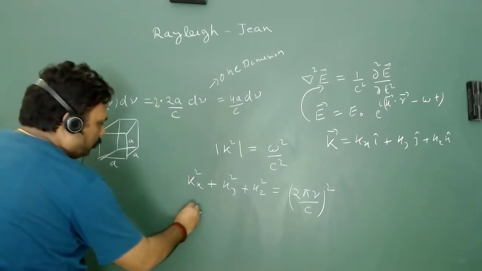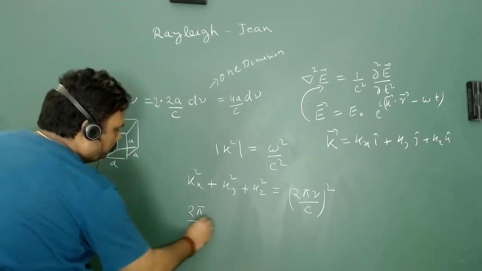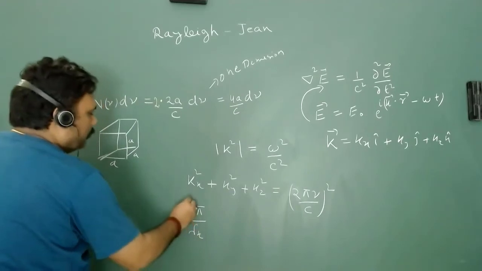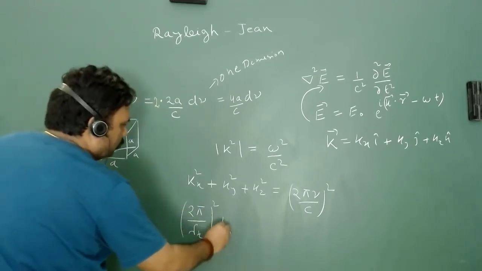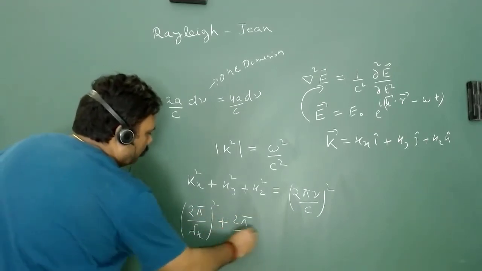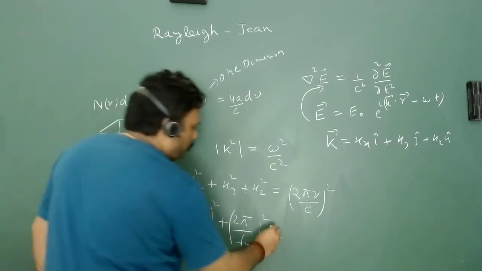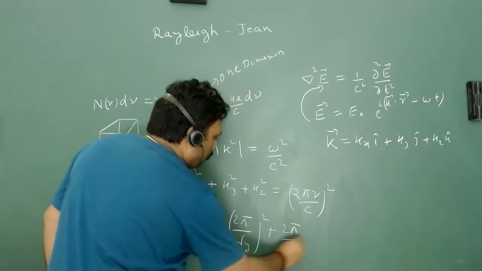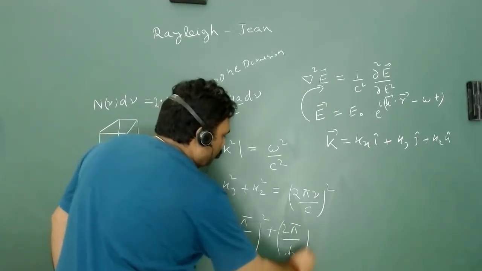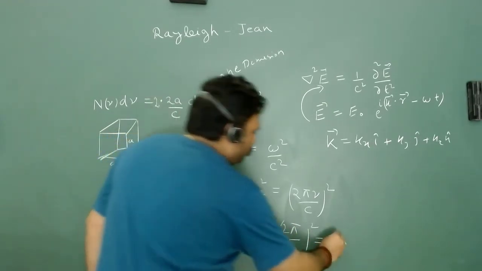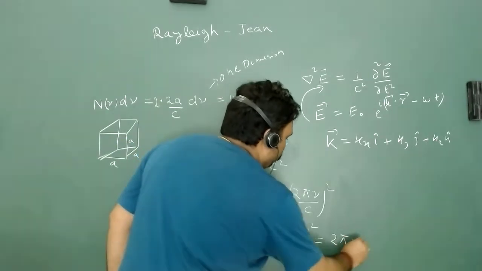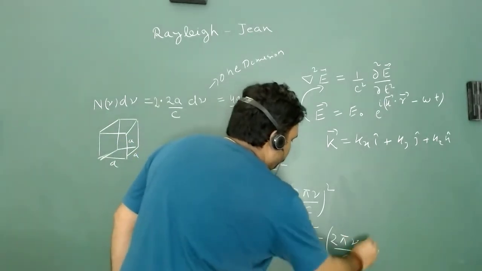So this will be (2 pi upon lambda x) whole square plus (2 pi upon lambda y) whole square plus (2 pi upon lambda z) whole square is equal to (2 pi nu upon c) whole square.